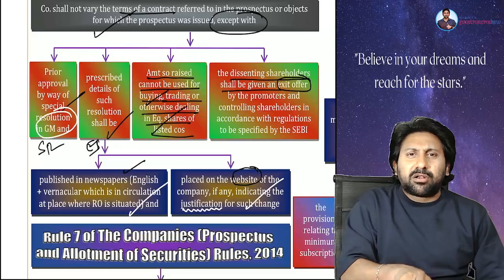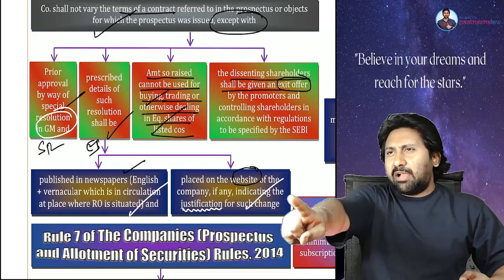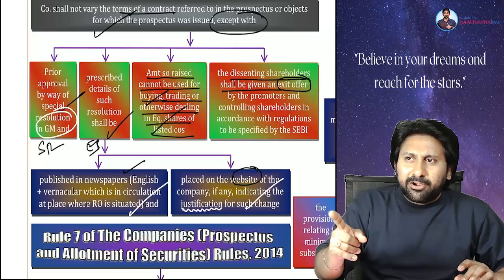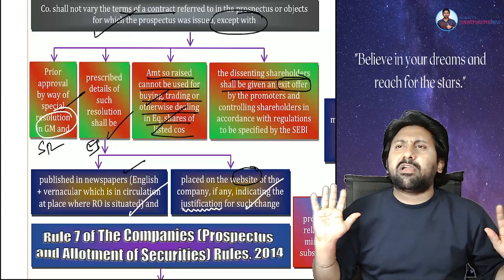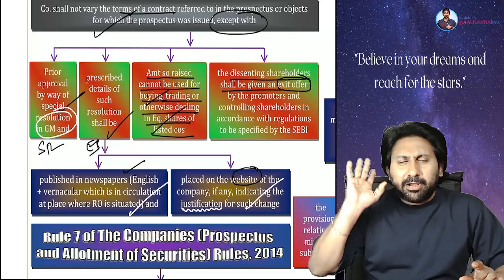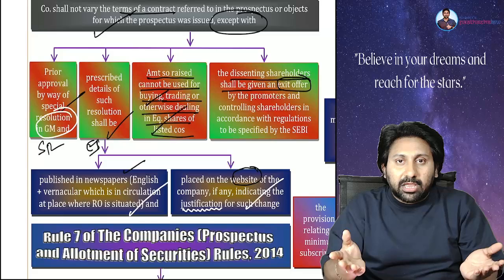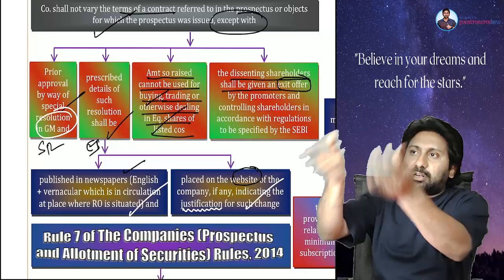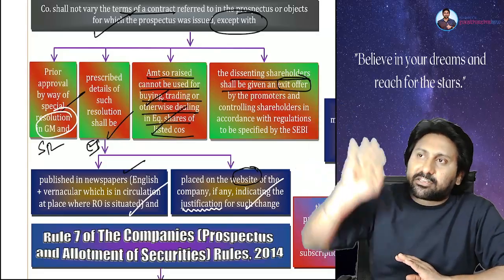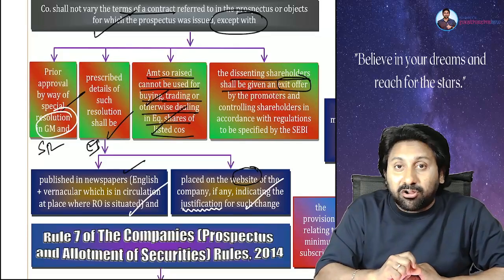Exit offer means what? See, 100 people are there. 75 people said, sir, we love that company. That company does iron and steel. We love iron and steel business. That company does IT business. We love IT business. That company does some nonsense. We love that nonsense. Honestly, we love that company. That's it. Whatever they do, we are supporting it. 75 people. Remaining 25 who disapprove now, do you know what they will tell?